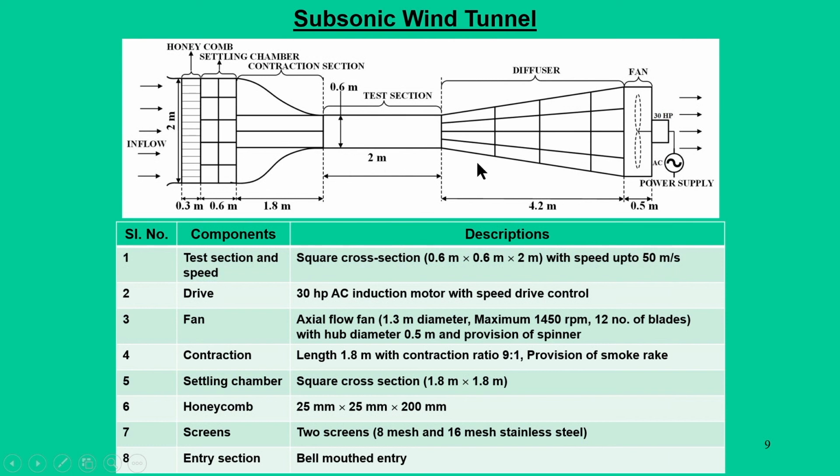That means the wind tunnel has the capability to go up to a speed of 50 meter per second. The rest of the things are all given here: honeycomb, screens, contraction part. From the user point of view for aerodynamic testing, this is the bare minimum information.